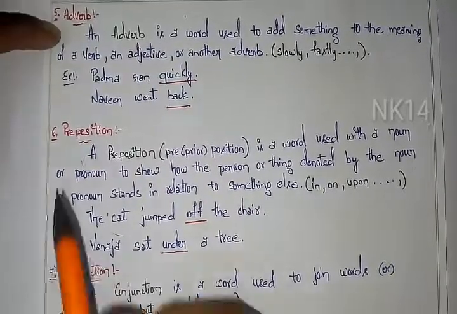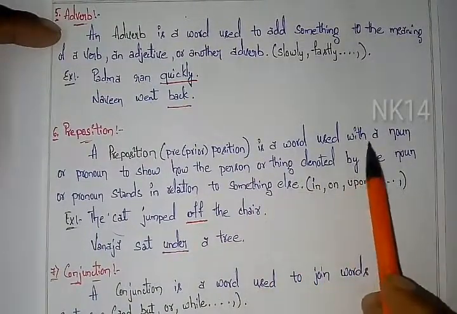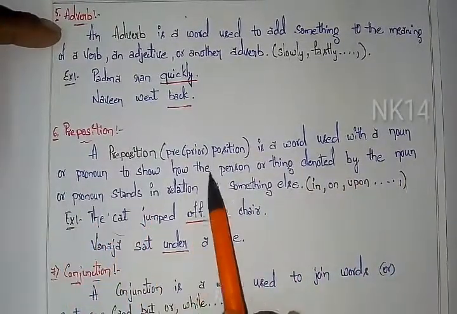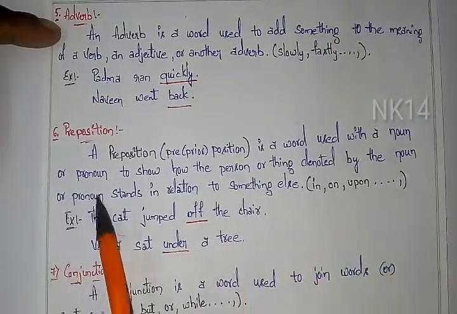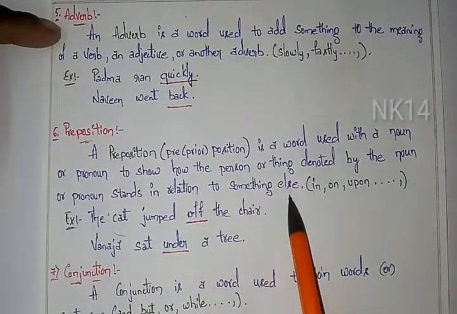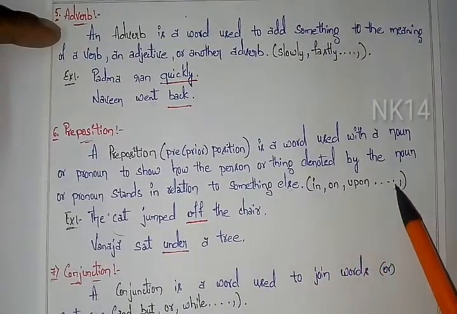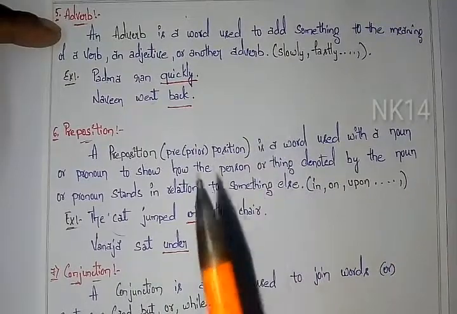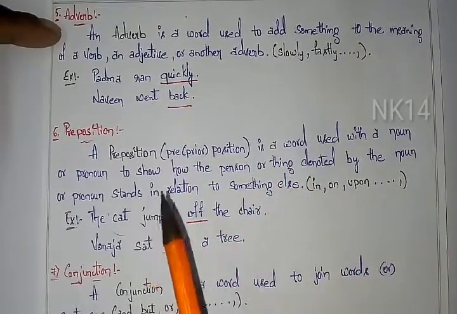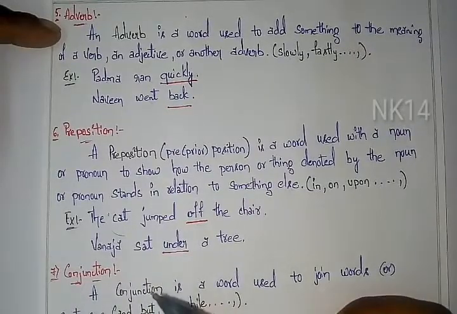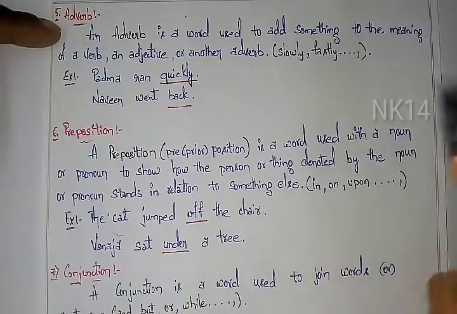Now let's see the sixth one, that is preposition. A preposition is a word used with a noun or pronoun to show how the person or thing denoted by the noun or pronoun stands in relation to something else. Examples I have taken in word form, that is in, on, upon and so on. For this I will explain an easy way of definition. Try to listen carefully. A preposition is a word which is used to express some position for the noun or pronoun which is related to something else.